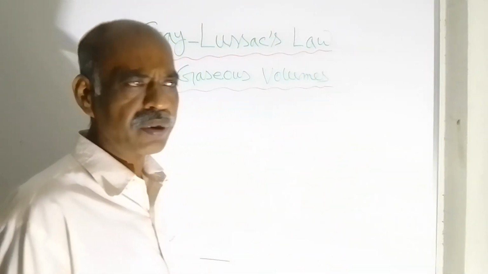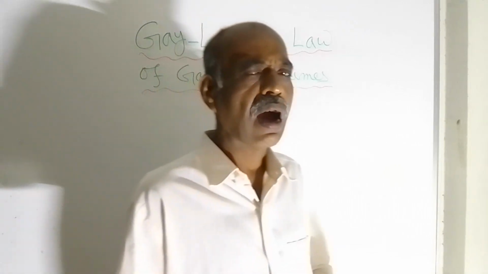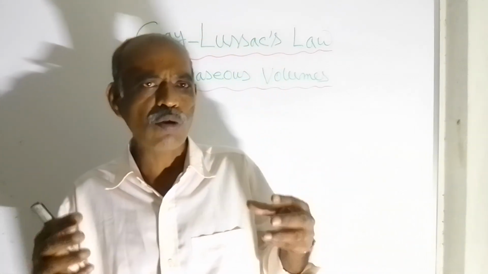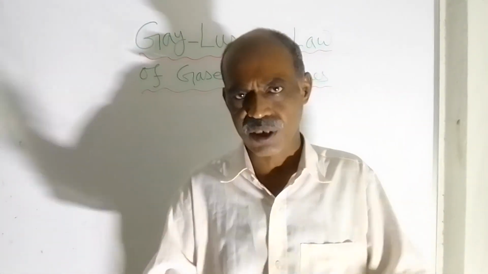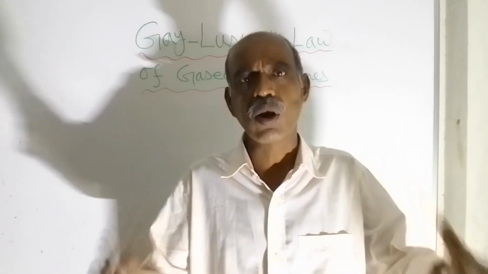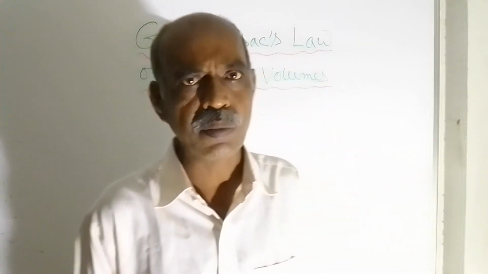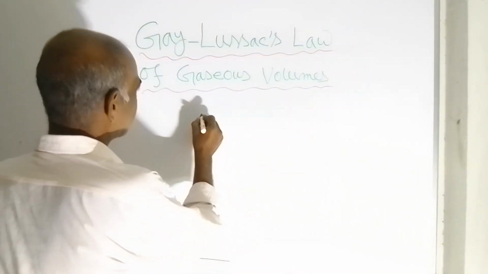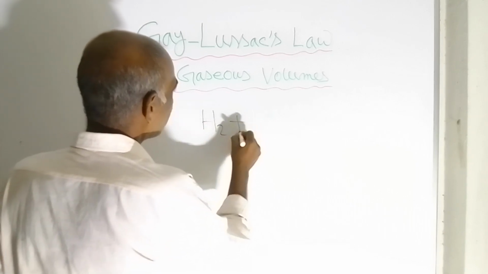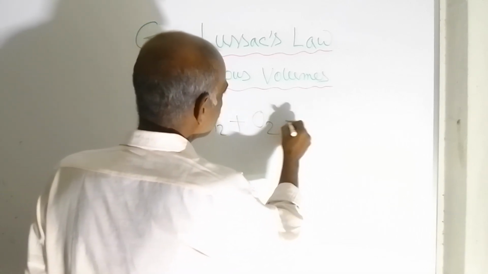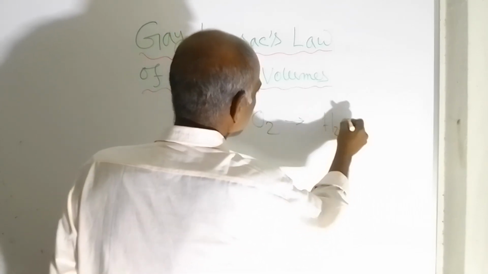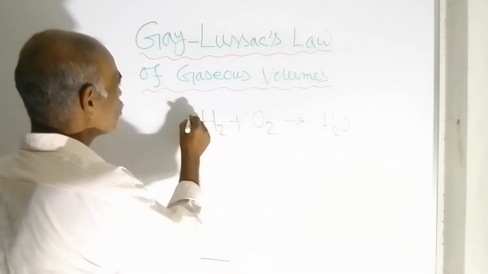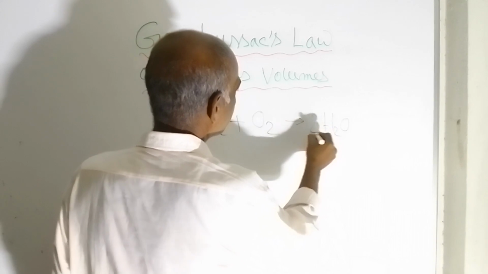As an example, hydrogen and oxygen both are in gaseous state. Hydrogen and oxygen combine together to form water vapor, that means steam. The reaction is like this: H2 plus O2 gives H2O. After chemical balancing you will get 2H2 and 2H2O.